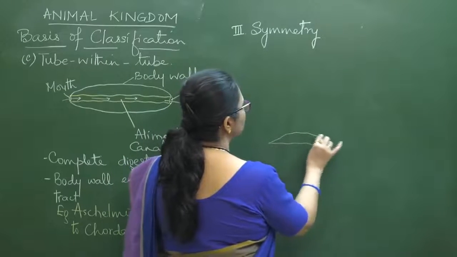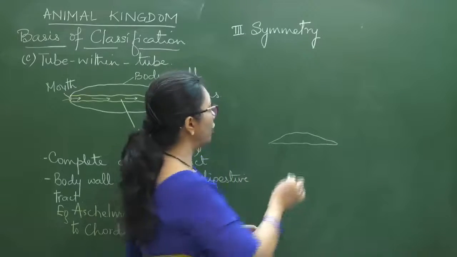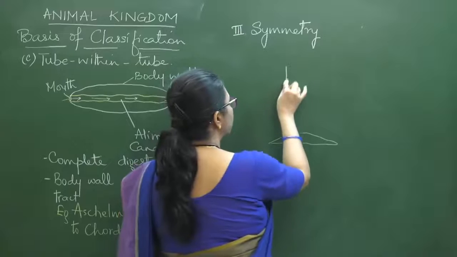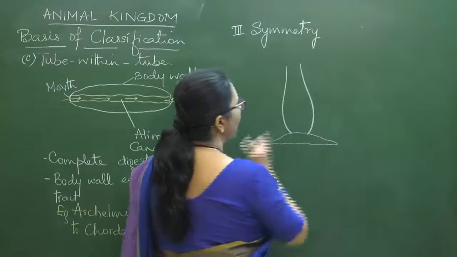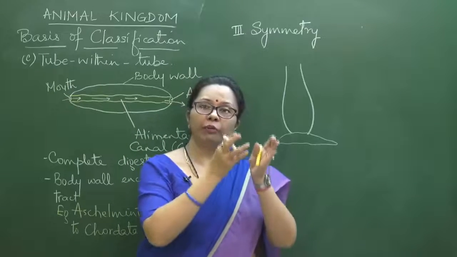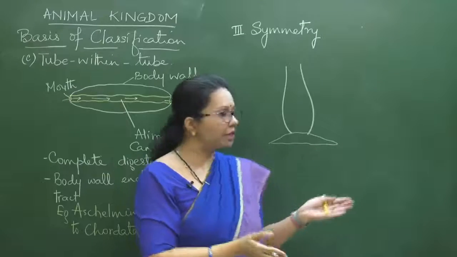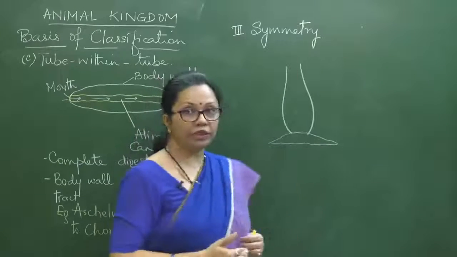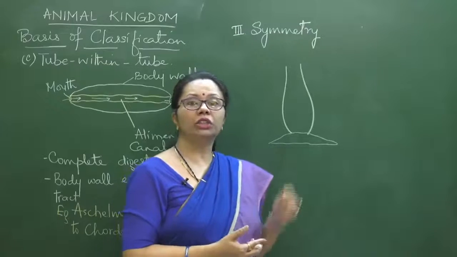Suppose this is the substratum, because after all poriferans, you know, are sessile. So here let us say this is a sponge attached to the substratum, and if you see the sponge, you will find that their body is like the shape of a flower vase. So flower vase like body, and you can very well see that you can cut it into equal halves, is it or not?